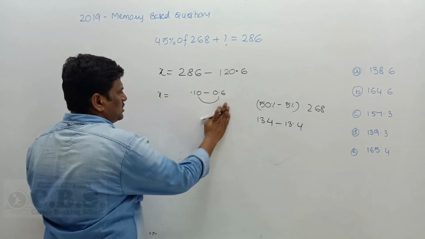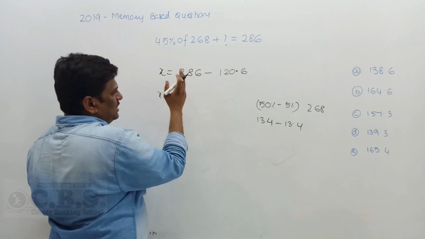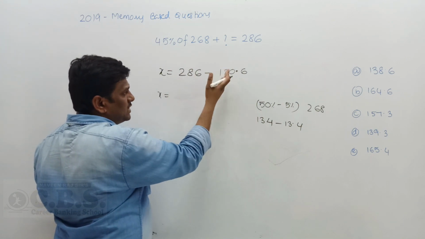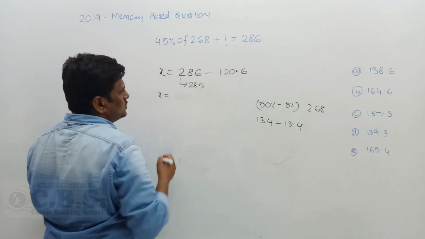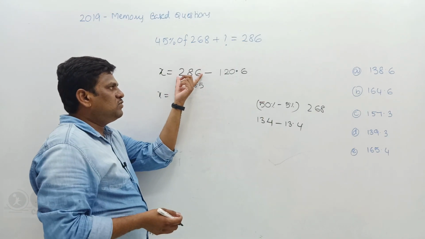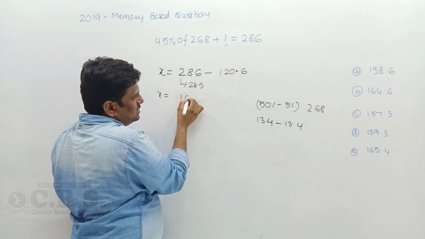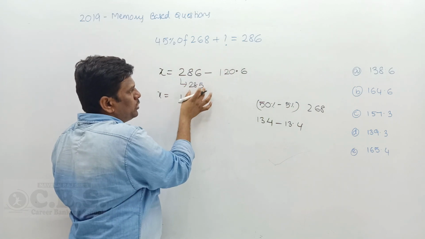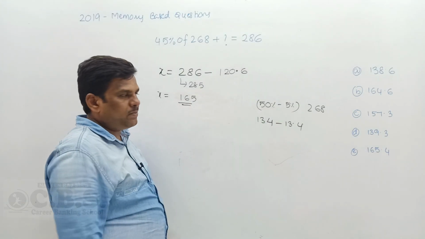Let's go for total simplification. Now 286. How to do it? Definitely when we subtract a decimal from an integer, take the previous integer. The previous integer of 286 is 285. Get my method. Before integer of 286 is 285. 285 minus 120 is nothing but 165. Okay, 285 minus 120 gives 165, and 165 is available as option A.